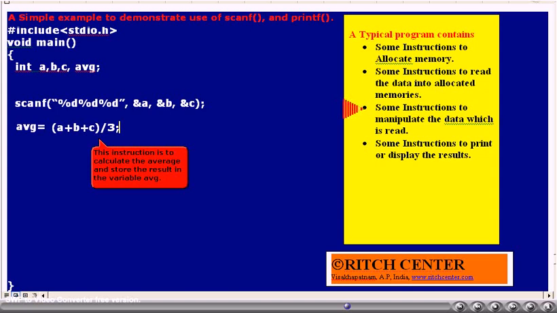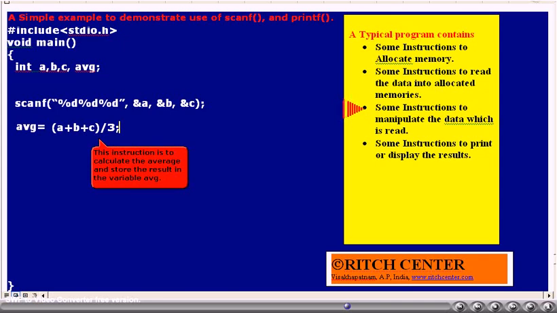Soon after reading, that is after executing the scanf statement, we may find that they contain the meaningful values which are entered by the user. That is, the variables A, B, C are said to be initialized to some proper values through the scanf statement.